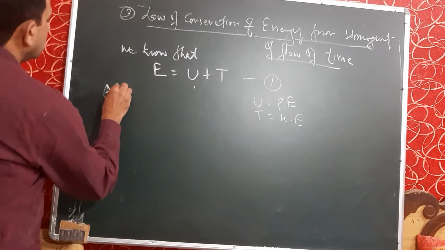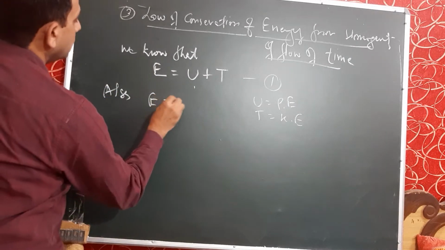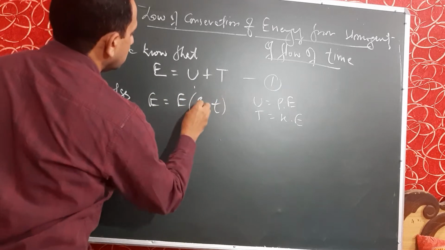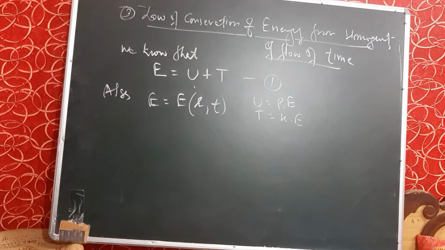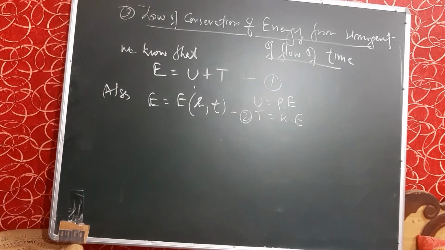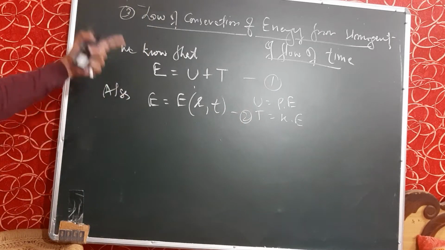Also, this energy is a function of R and T. R means space, T means time. So, the energy is a function of space and time. This is the second equation. So, we will use both equations to prove this article.